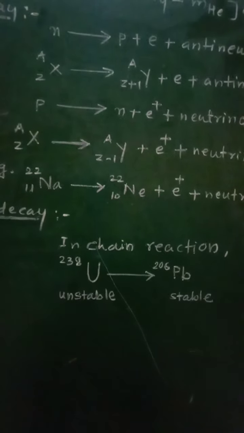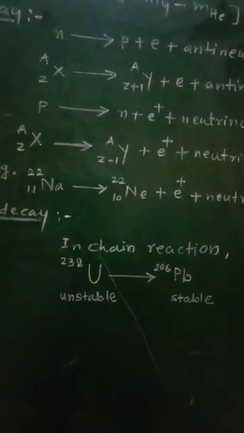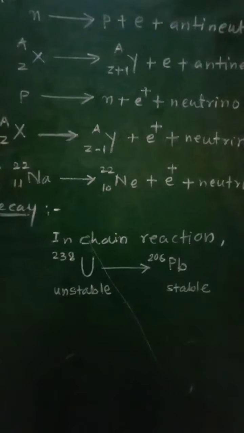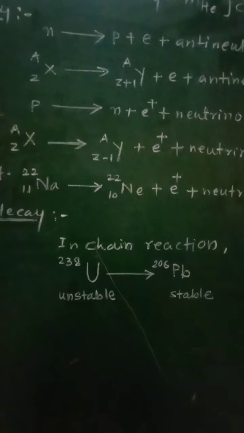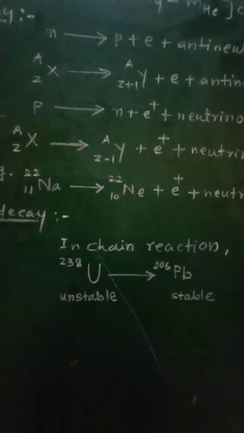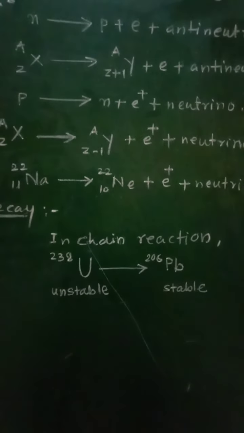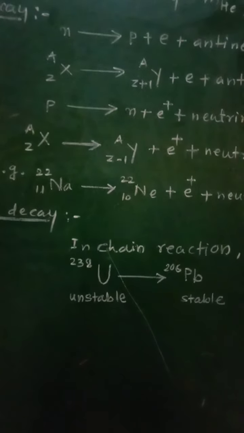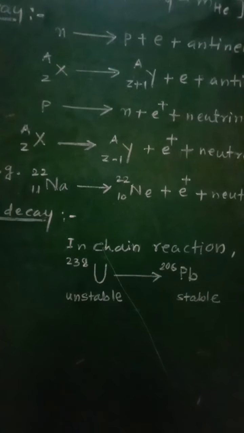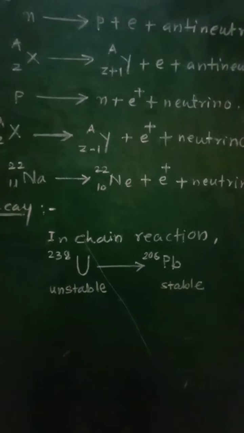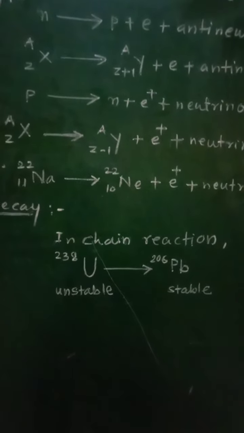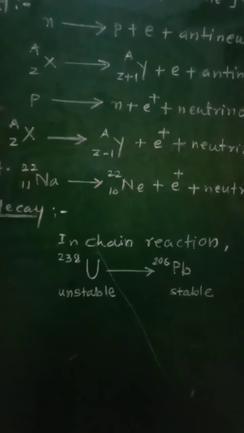Now in gamma decay, the daughter nucleus is not stable and it undergoes further decay. A series of decay will take place so as to become stable, and therefore a chain of decays may take place until that the daughter nucleus is stable. So finally that daughter nucleus will become stable, but it will become stable after a chain of decays, a series of decays.